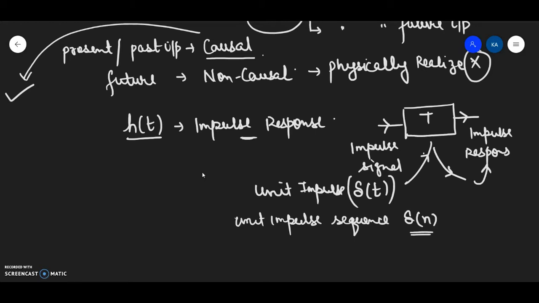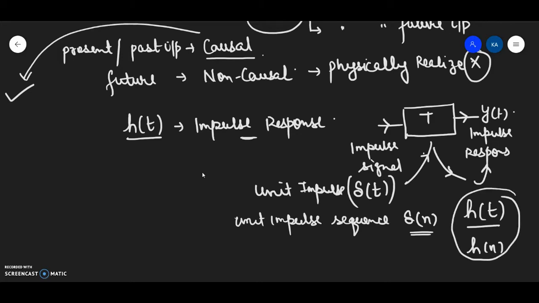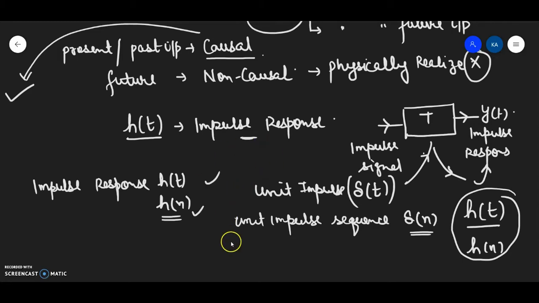तो जब कभी भी मेरा इनपुट एक यूनिट इम्पल्स फंक्शन होगा, either a continuous time signal or a discrete time signal, then the response, the output will be called impulse response. We represent impulse response as h(t) or h(n). This nomenclature is fixed बच्चों, you cannot change this nomenclature. ठीक है ना, impulse response या IR response को मैं हमेशा h(t) से ही लिखूंगा. You have to keep this in mind. और कोई nomenclature मुझे नहीं यूज करना है, either h(t) or h(n).